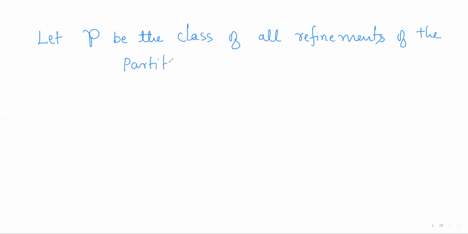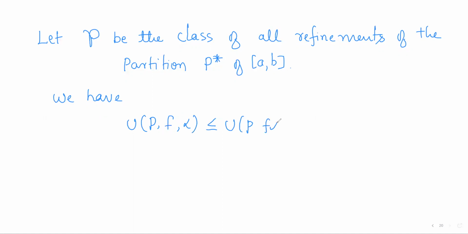So let script B, P be the class of all refinements of the partition P star of closed interval [a, b]. Then we have U(P, f, alpha) is less than or equal to U(P, f, alpha dash) plus M epsilon, right?